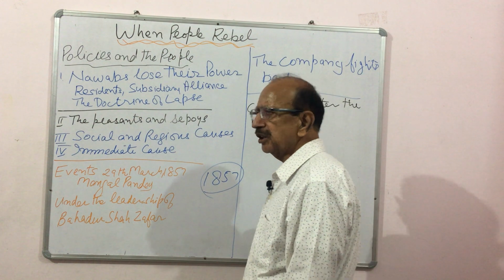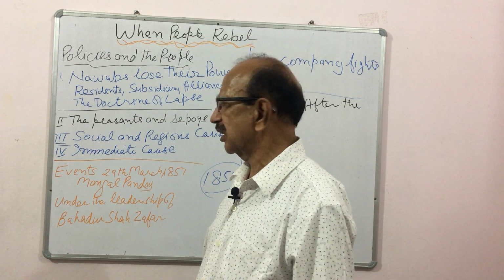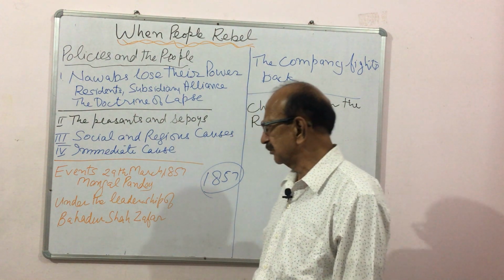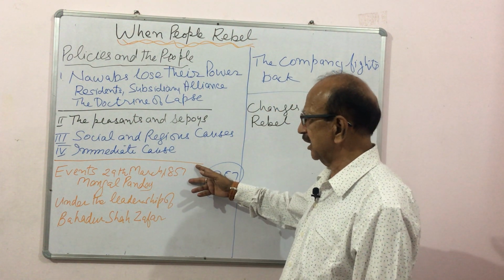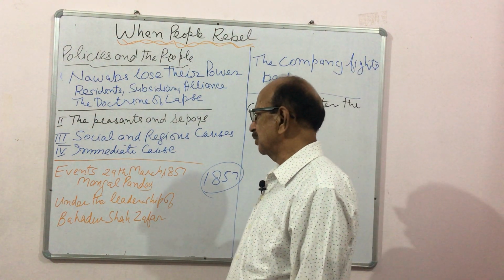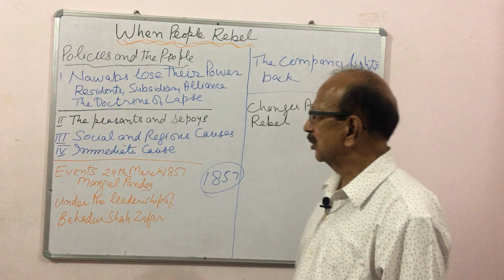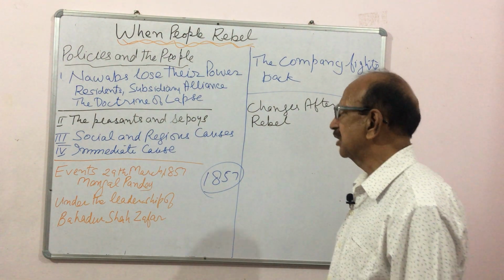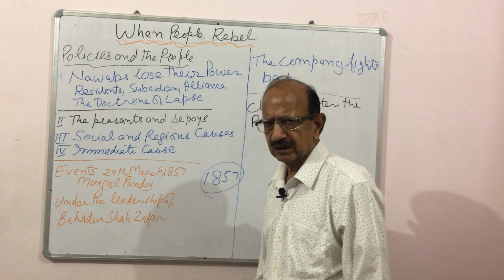In fact, we all know that India became free from the clutches of the British in 1947. In this lesson we are going to study how this happened, how the rebellion was put down, and what changes were made after the rebellion. Thank you.